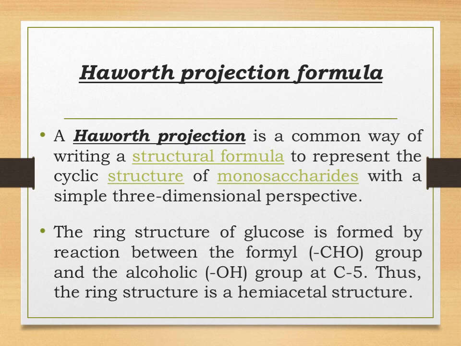So students, here we will be studying Haworth's projection formula. Before that, let us know that the ring structure of glucose is formed by the reaction between the aldehydic group of the C1 carbon atom and the alcoholic group of the C5 carbon atom. And this ring structure is a hemiacetal structure. As we have already studied, when an aldehydic group reacts with an alcoholic group, it forms a hemiacetal structure. Now students, let us see the structures of Haworth's projection formula.